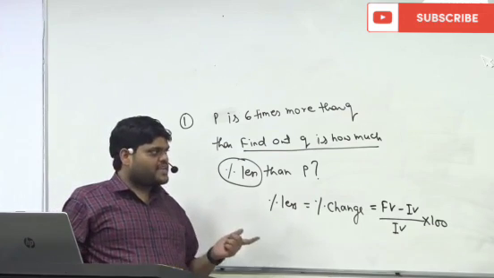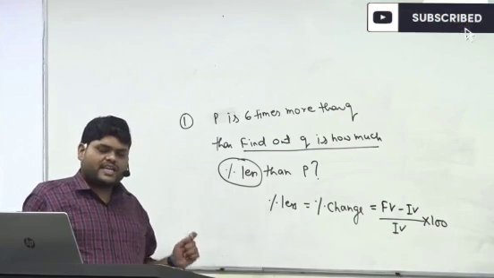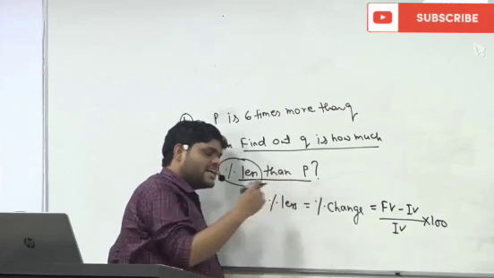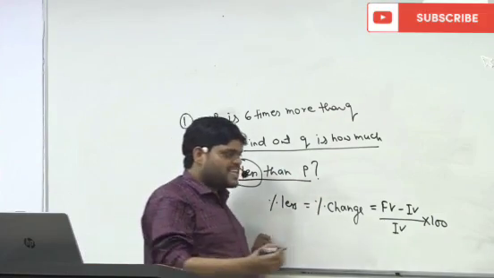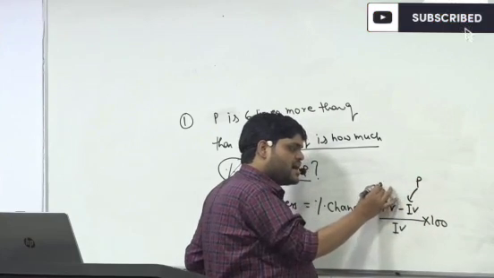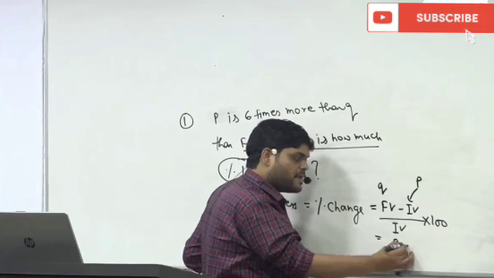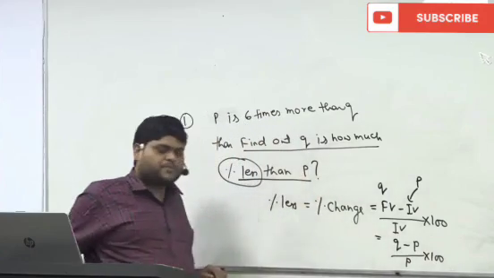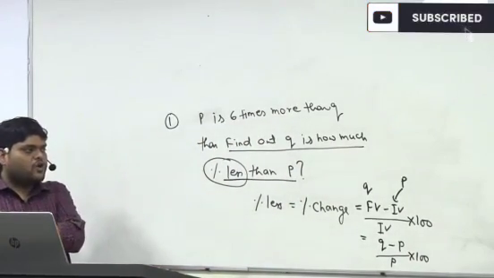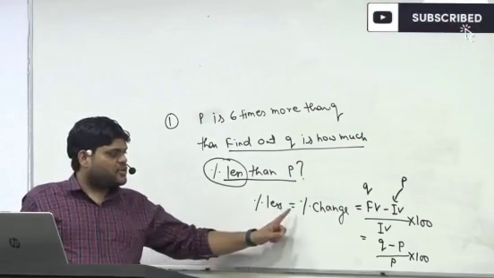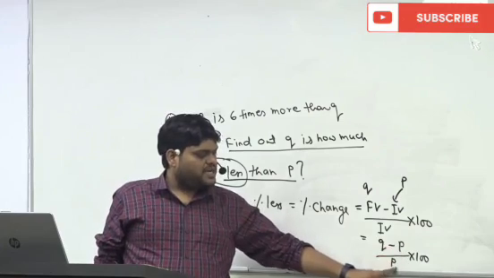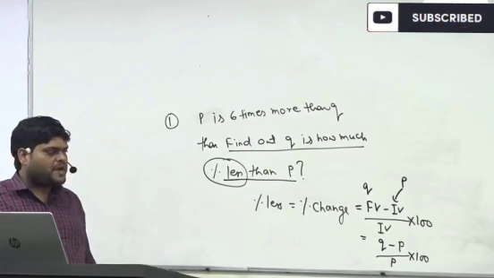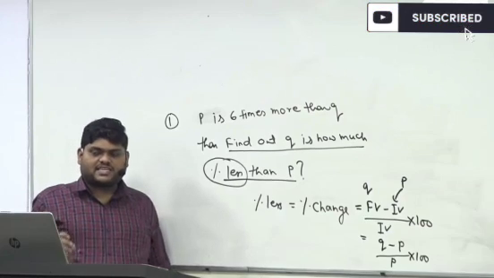Now how to find out final value and initial value? Less than P means we are comparing with respect to P. That means initial value becomes P and final value becomes Q. So percent of change is equal to Q minus P upon P into 100, and this is what we have to find out. I hope this is making sense.